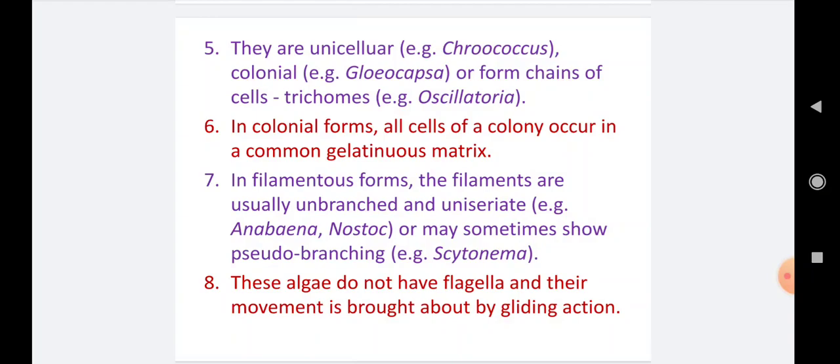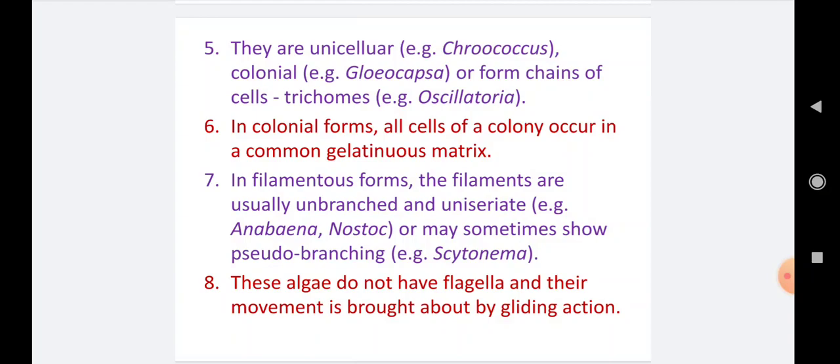Number 7. In filamentous forms, the filaments are usually unbranched. Whatever filamentous members are present in the Cyanophyta, the filaments are generally unbranched and uniseriate. Uniseriate means they are made of a single row of cells. Example Anabaena and Nostoc. Or they may sometimes show pseudo branching, for example